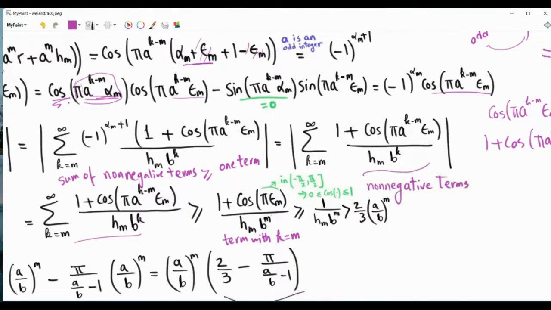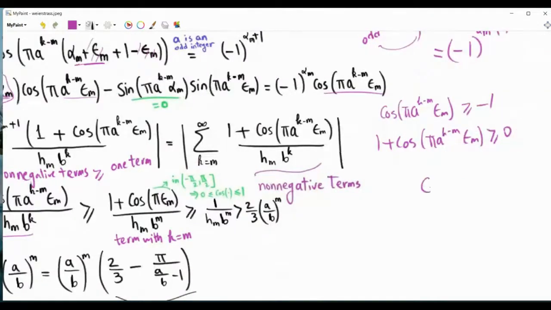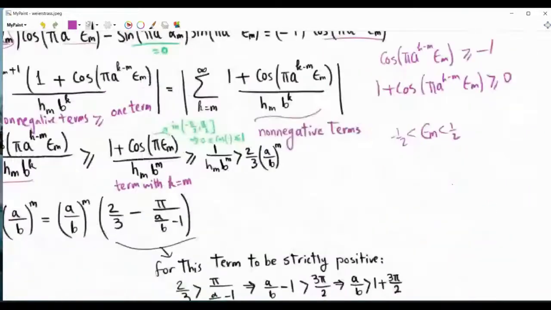Now note that epsilon m is between minus half and half. Again, this is by design.